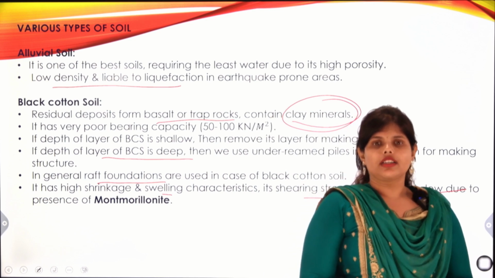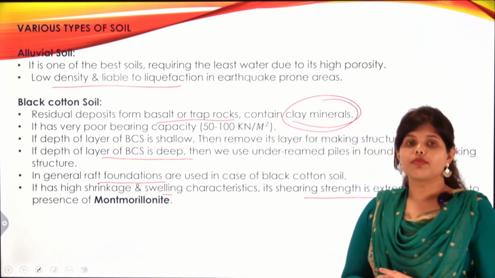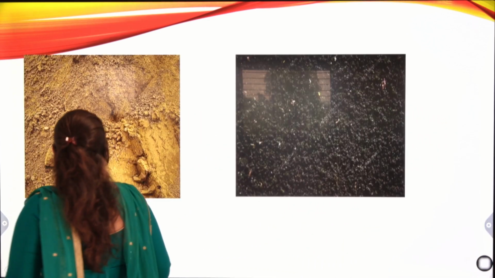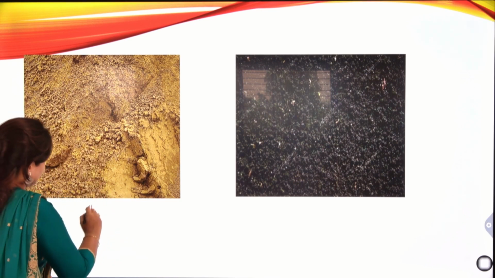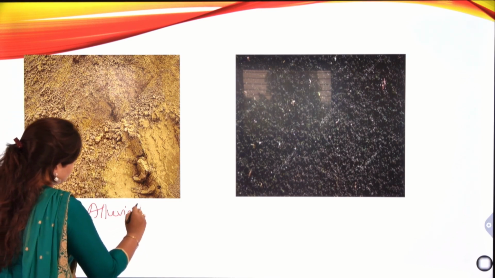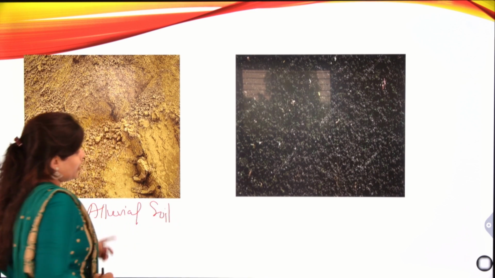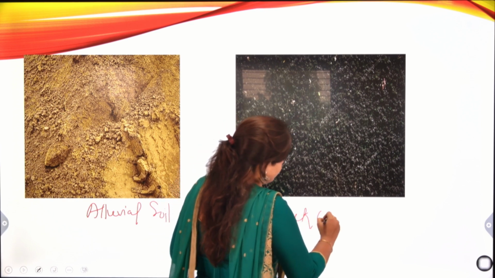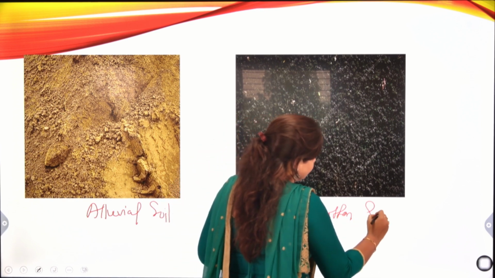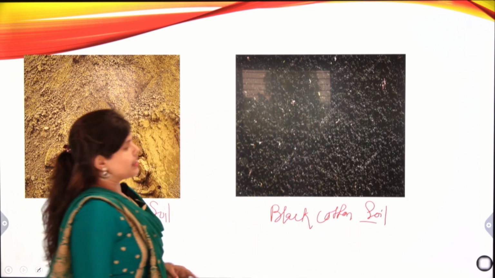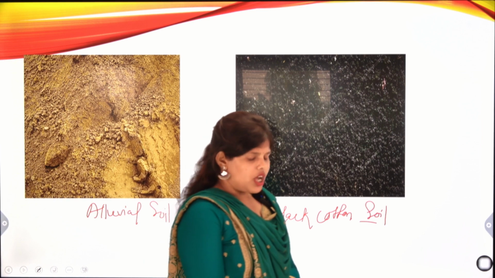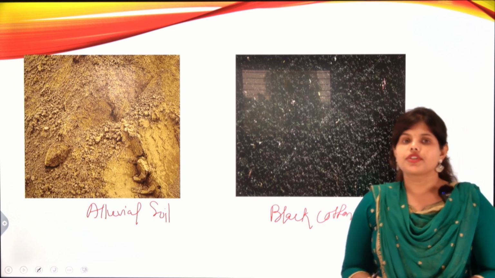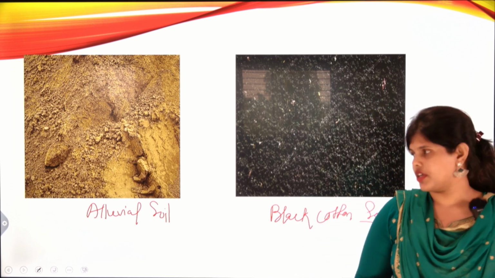So in the case of black cotton soil, there is a greater presence of montmorillonite material. Okay, here is the example. This is your alluvial soil. Where can we see it? Near the river side. This is your black cotton soil. There is a presence of more montmorillonite and bearing capacity is very low. So there are more chances of shrinkage, and it has high shrinkage and swelling properties.